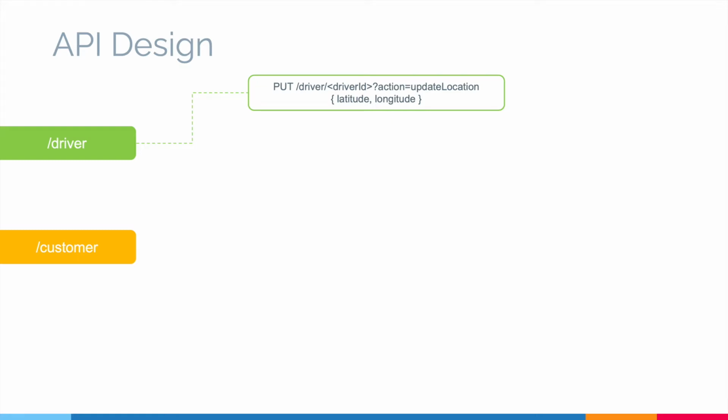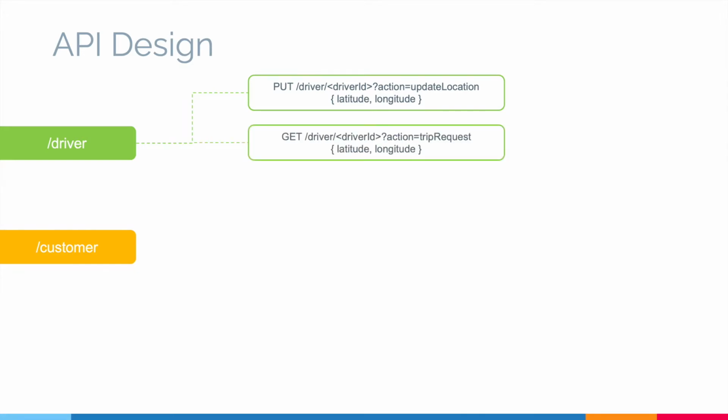This would also take some data like new latitude and new longitude. We will also need to fetch driver's location, so let's have a get request of driver ID, where action is trip request, and we send another param as driver location. Note that everything in system design is very open-ended, so if you want to suggest something like driver update location API where you post the data as ID driver ID, that is also fine. There is no problem with that at all.